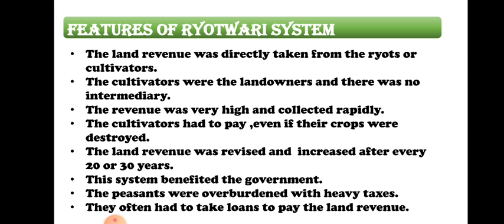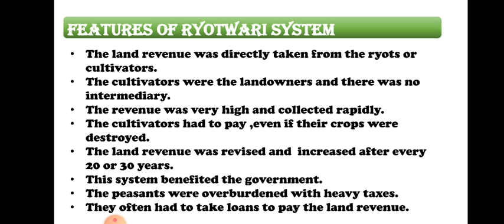The peasants were overburdened with heavy taxes, and slowly in some years they started feeling the burden. Since the Britishers were also not doing anything to improve agriculture, later on the production of the field also decreased. They often had to take loans to pay the land revenue, and as the production was not that much, the peasants or ryots were not able to pay the loan or the revenue.